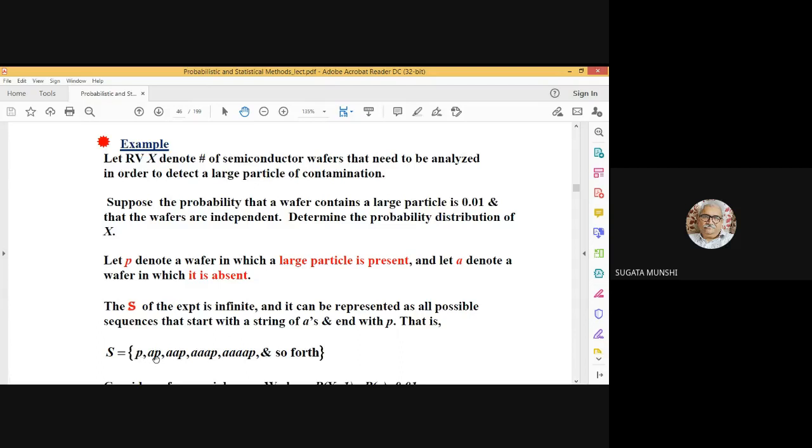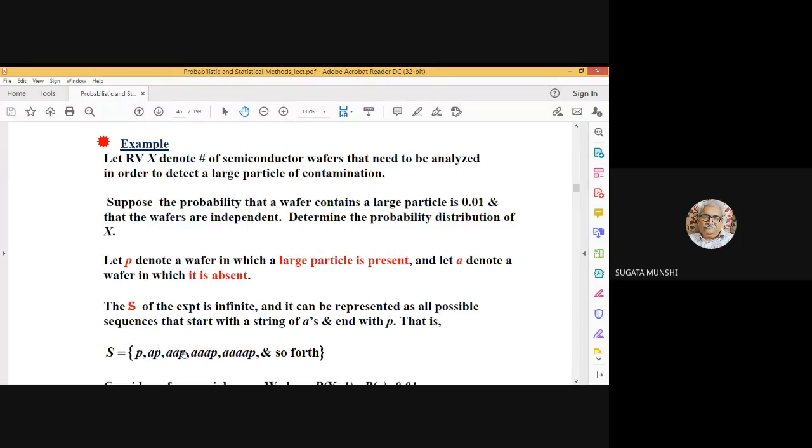Second possibility is that in the first wafer, the particle is absent. So A. In the second wafer, we find that the particle is present. So A and P. Third possibility is that in the first wafer, it's absent, so we have to proceed to the second wafer. There also it is absent, so we proceed to the third wafer.